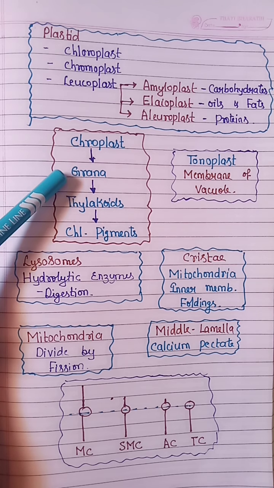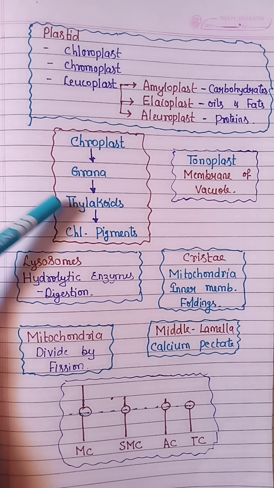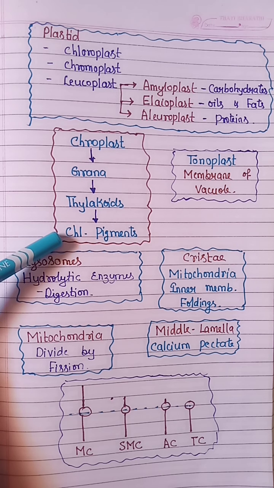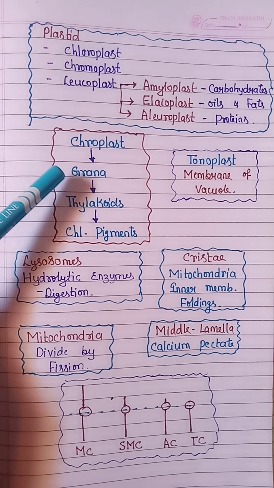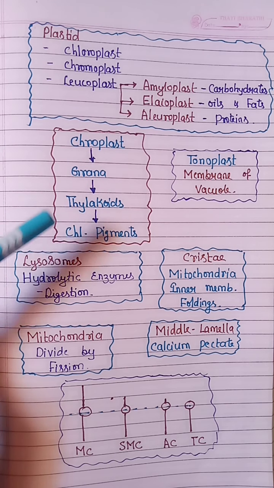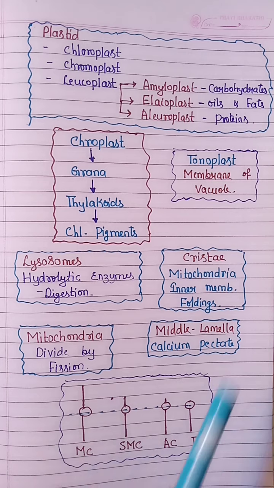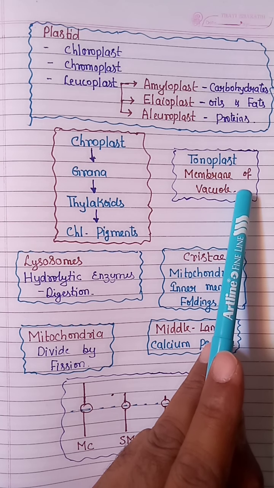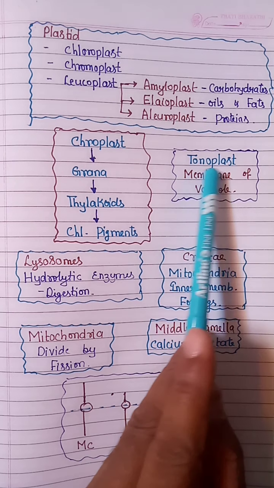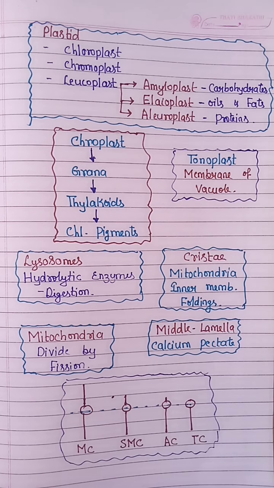Now in the plant cell, the chloroplast consists of grana. Grana is made up of thylakoids, and thylakoid contains chlorophyll pigment. Remember this: inside the chloroplast, inside the grana, inside the thylakoid, the chlorophyll pigment. Now tonoplast is the membrane of the vacuole in the plant cell. The vacuole is covered by tonoplast. Remember this.